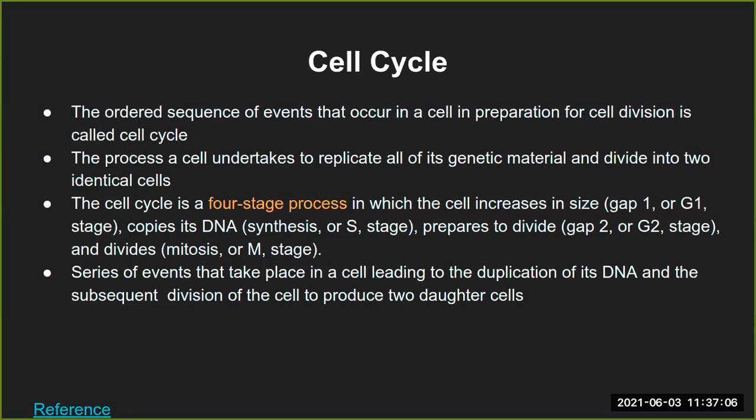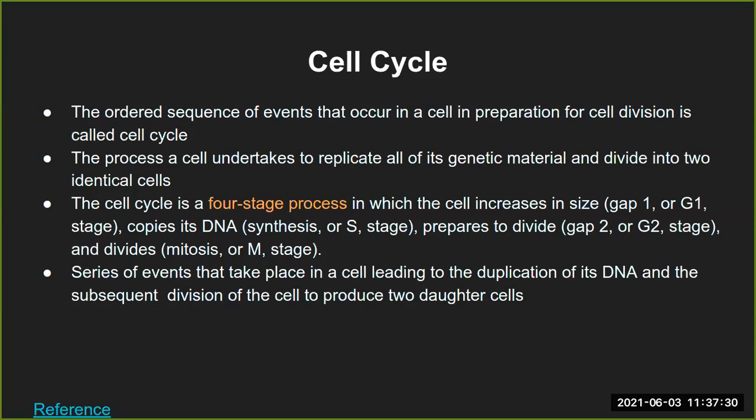The second thing was replication of the genetic material, and not only genetic material but also of the cell organelles. Replication means duplication in short. So that also happens during this cell cycle. And exactly what are the sequence of events in this whole process, that we will see further.